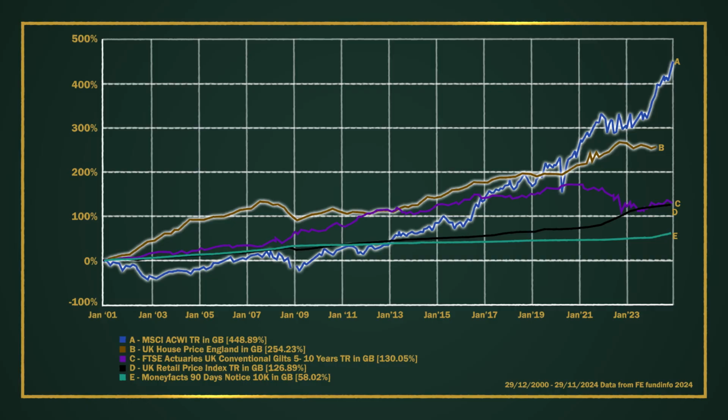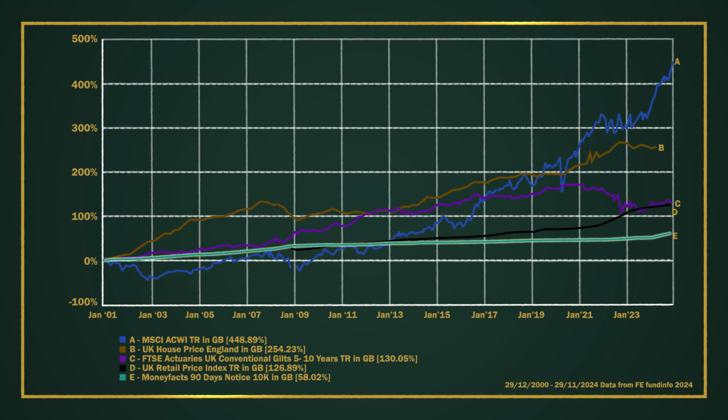To start with, we can see that only two assets have beaten inflation over the last 24 years. That's global equities and UK residential property. Only these two assets would have actually grown your wealth in real terms over this period. Money sat in bank accounts has lost value, and UK gilts have just about kept their value. Global equities have clearly been the big winner over the last 24 years.